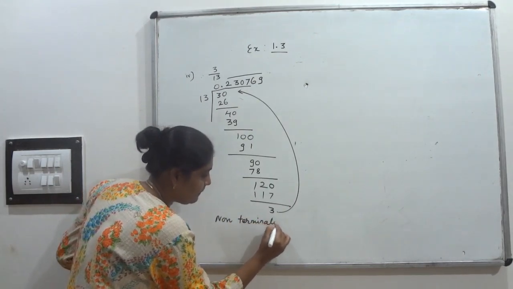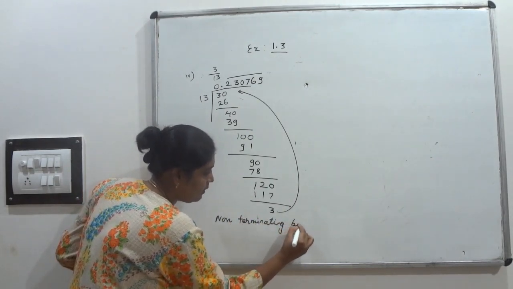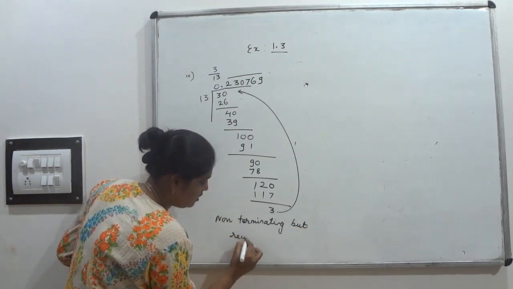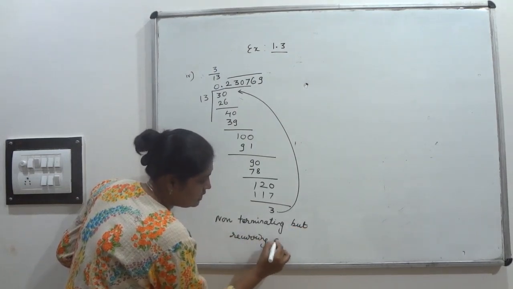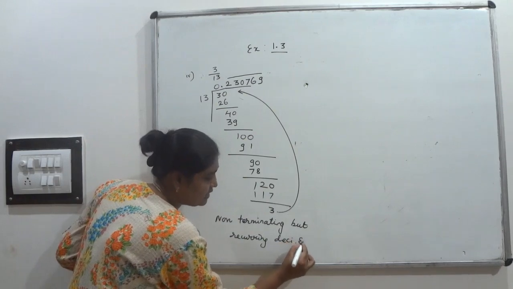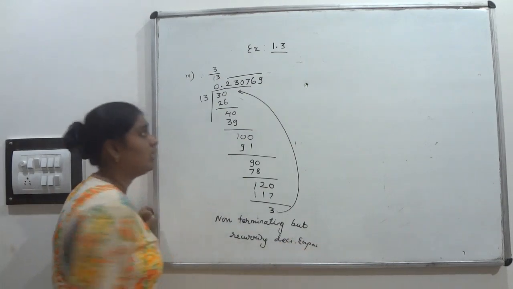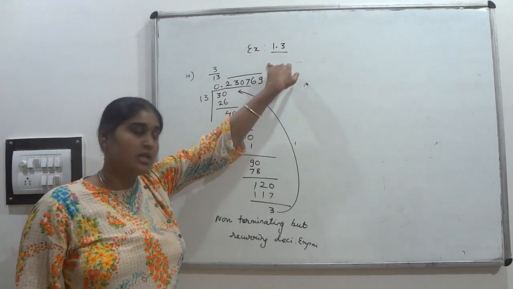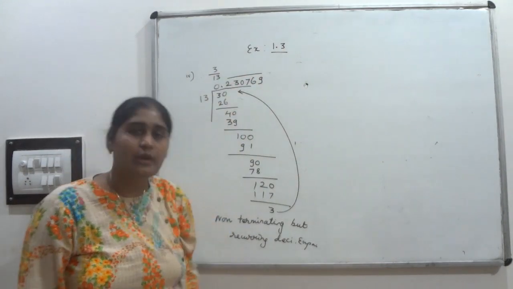Non-terminating but recurring decimal expansion. Why? Because bar is there. That's why it is non-terminating but recurring.